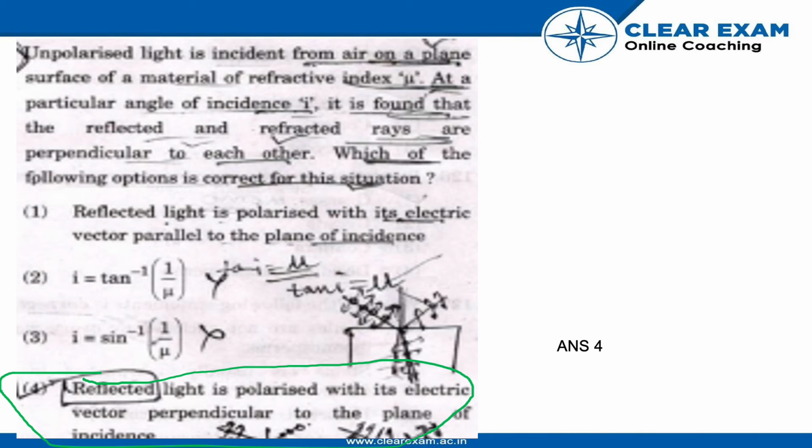The reflected ray of light, when the angle of incidence is Brewster's angle, would comprise of only the component of the light wave which is oscillating in the direction perpendicular to the vibration of the electric field vectors. So that's how the fourth answer is correct.